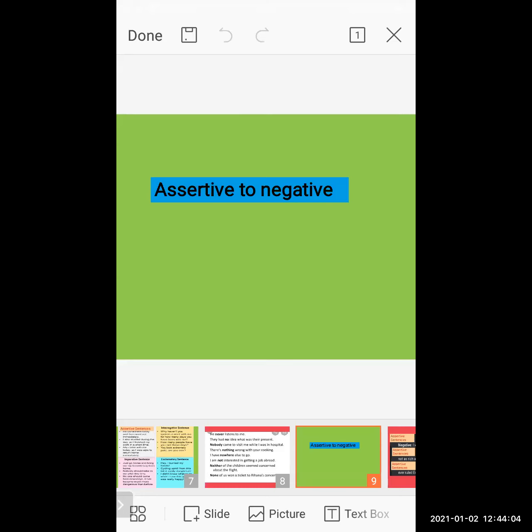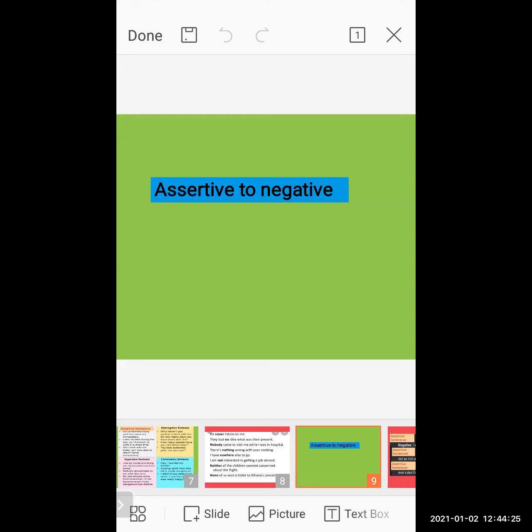Okay, students, you have to do the sentence transformation without changing its basic meaning. What the sentence gives you as meaning, that meaning you do not change while you are doing the sentence transformation.